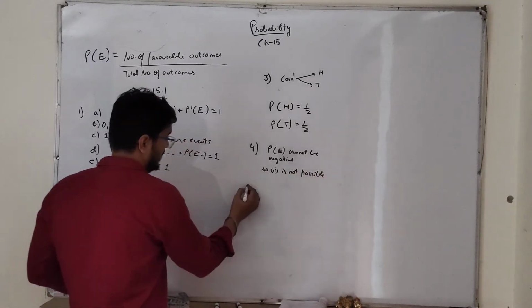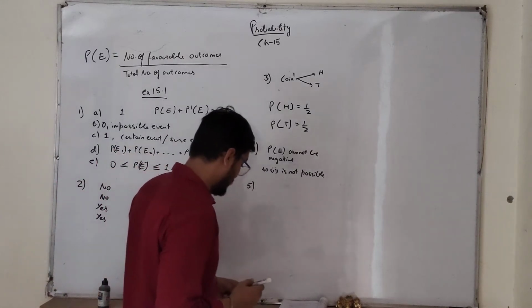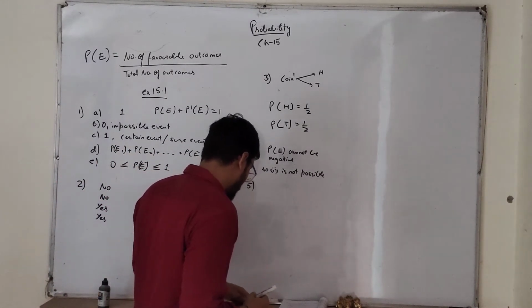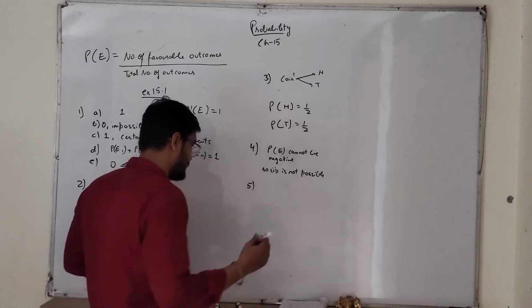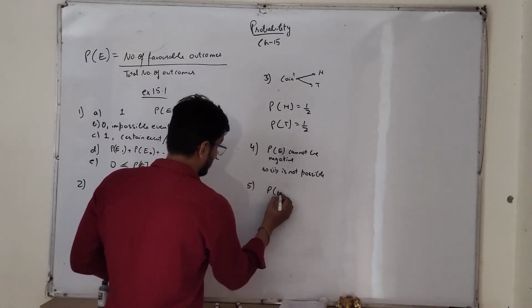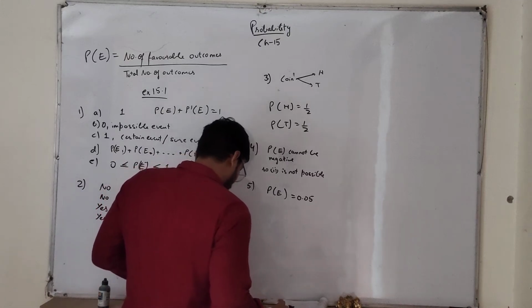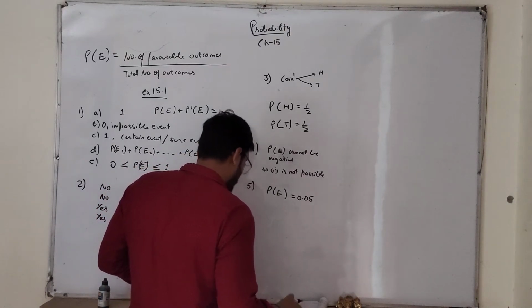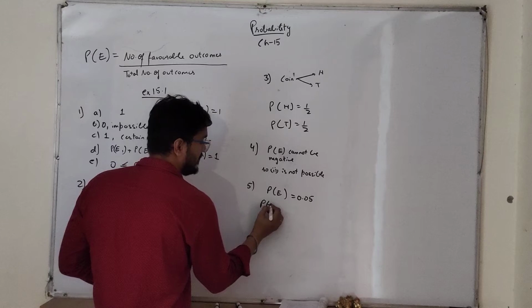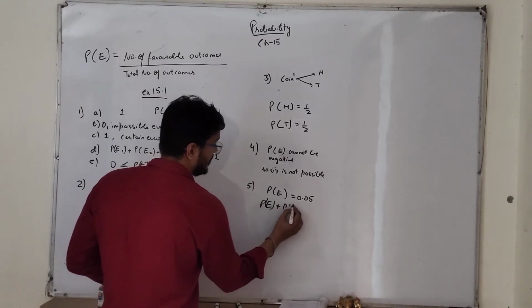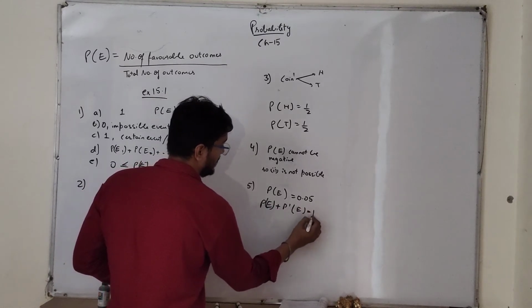Next, fifth question. The probability of an event E is 0.05. We have to find the probability of not E. Probability of E plus probability of not E is equal to 1.